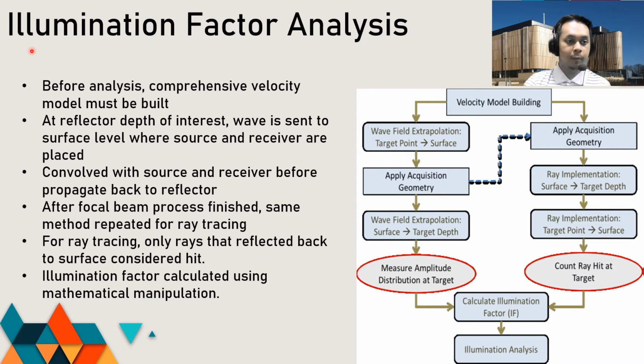This is the example of the proposed illumination factor analysis workflow. The first one is, before analysis, a comprehensive velocity model must be built. And at the reflector depth of interest, the wave is sent to the surface level where the source and receiver are placed. And then the wave will converge with source and receiver before it propagates back to the reflector. And after the focal beam process finishes, the same process is repeated for ray tracing, where for ray tracing only the wave that is reflected back to the surface is considered a hit. And the illumination factor will be calculated using mathematical manipulation from the other methods.